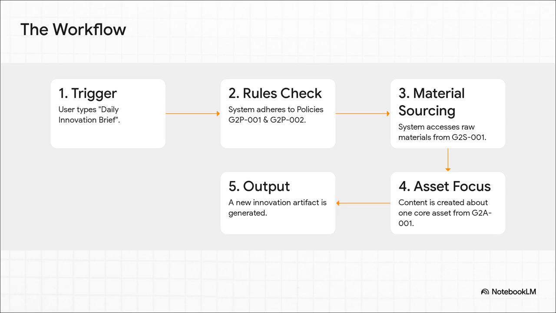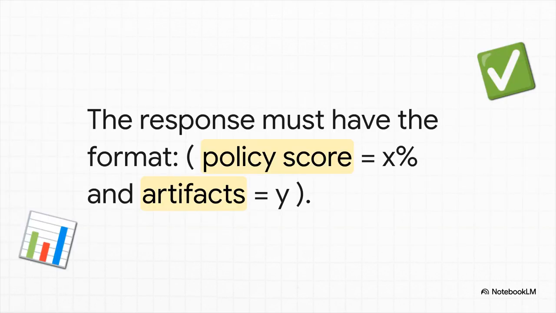Step 3, it goes to its one and only approved library for materials. Step 4, it picks just one of those 13 core assets to focus on. And finally, Step 5, it outputs a brand new artifact. Could be an infographic, a tech brief, maybe even a video script, but it's all based on that super focused, rule-driven process.